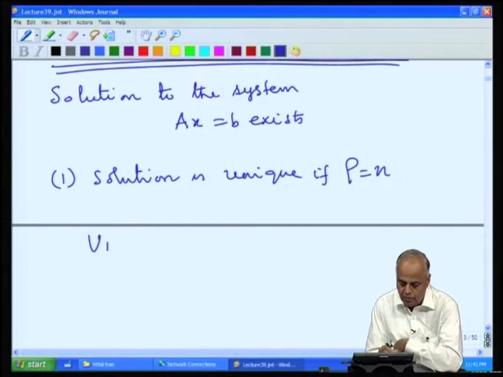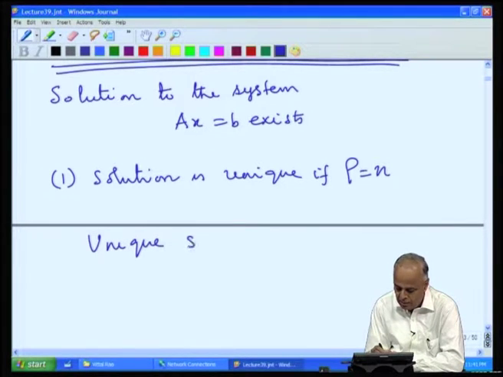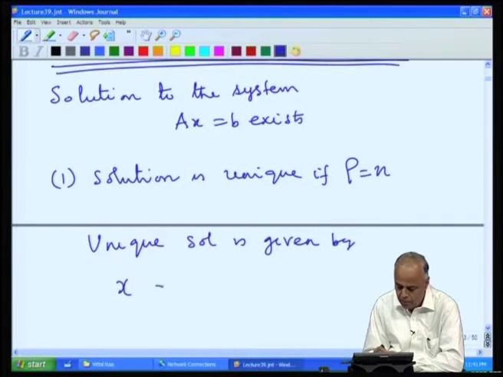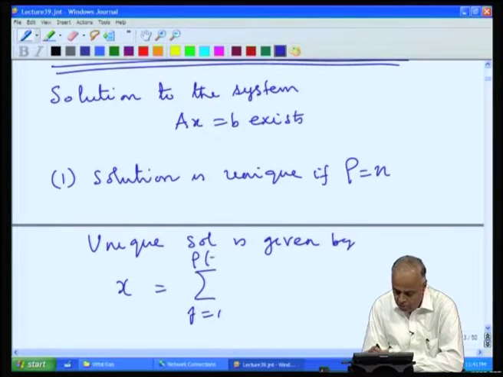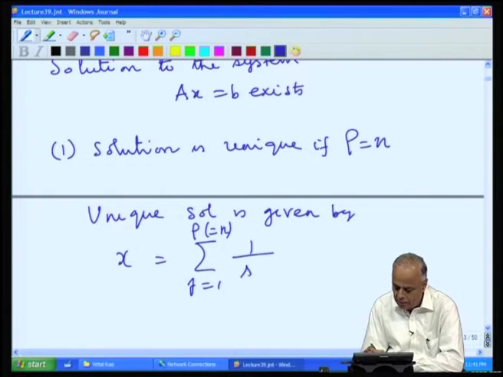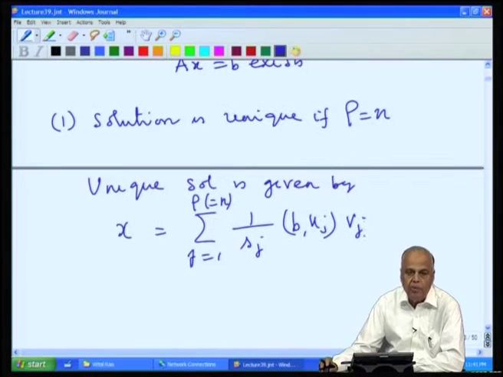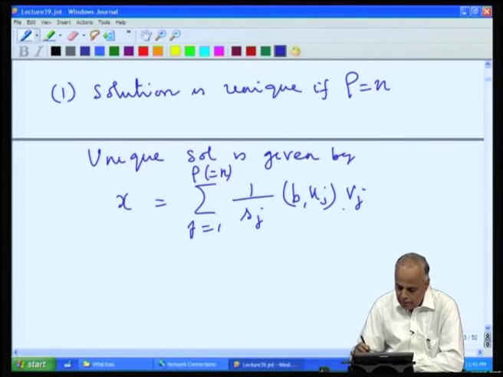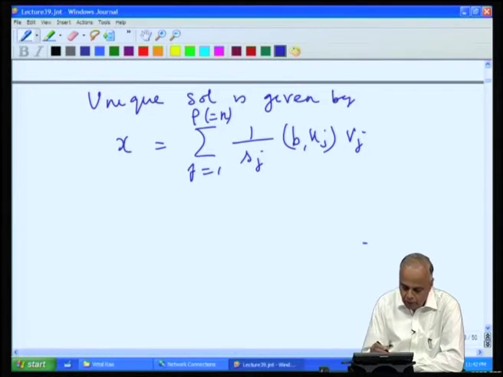The unique solution in this case is given by x equal to summation j equal to 1 to rho, where in this case rho equals n, 1 by s j times b u j times v j, where s j's, as we mentioned above, are the singular values of the matrix A.